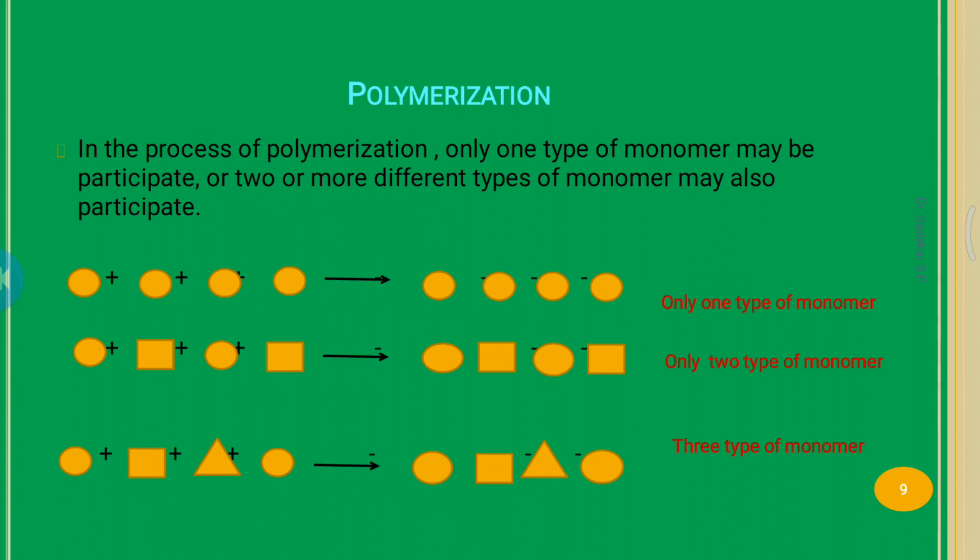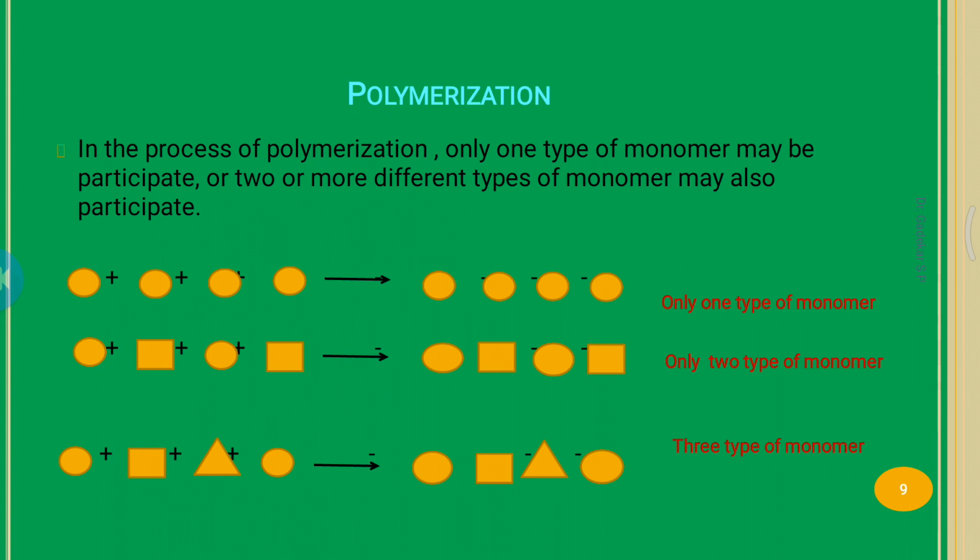In the second figure, two types of monomers may participate, round shape and triangle shape. And in the third, more different types of monomers, square shape, etc., may participate in polymerization.